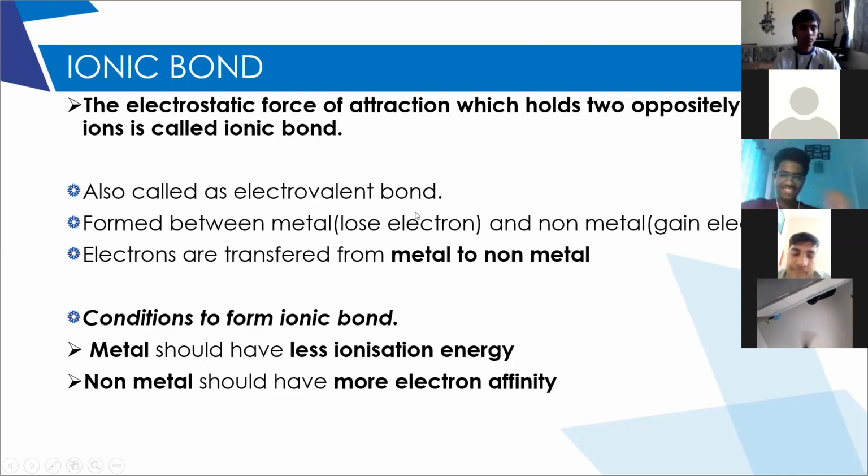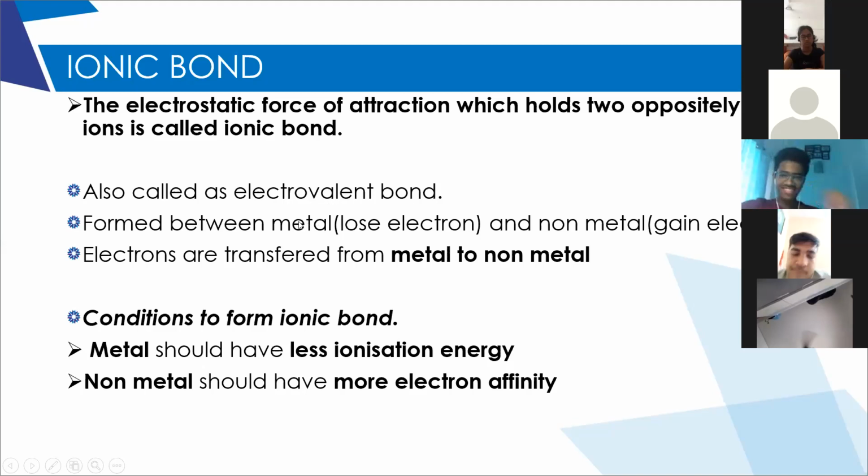Now, the reason why it is called as electrovalent is because the valence electrons are involved. Either electrons are added to the valence shell or electrons are removed from the valence shell, resulting in the formation of ions. Therefore, it is also called as electrovalent bond.